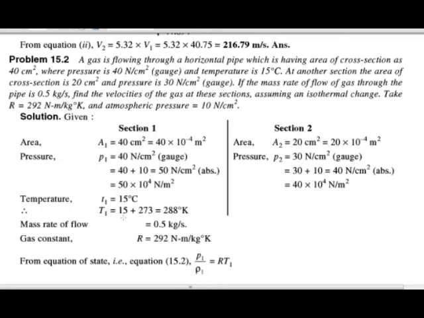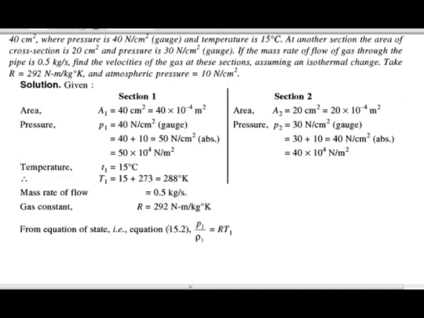Okay, they have given the temperature at section 1 is 15 degrees Celsius, so absolute temperature is equal to gauge temperature, that is 15, plus atmospheric temperature 273, so the temperature T1 is equal to 288 degree Kelvin. Okay, as this is an isothermal process, the temperature remains constant, so at section 2 also the temperature is 288 degree Kelvin.